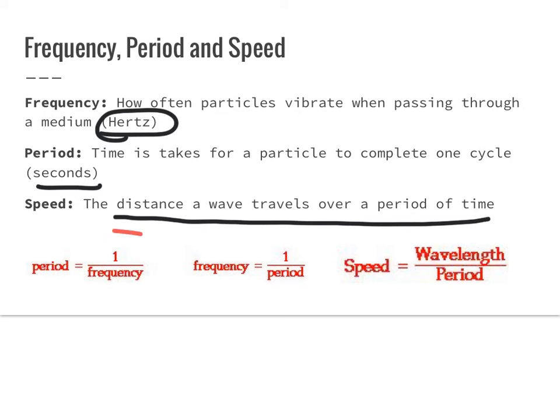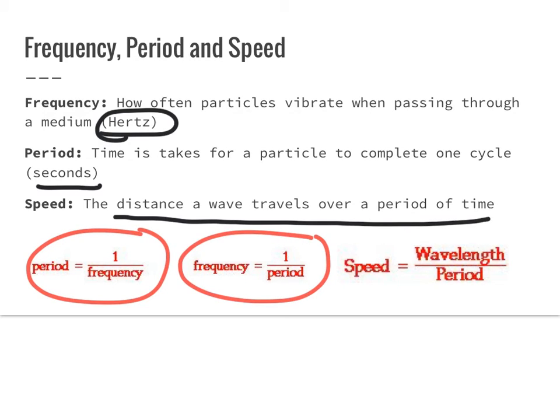What we're going to be focusing on are these three equations at the bottom. Okay? So period equals 1 over frequency, frequency equals 1 over period, and speed equals wavelength, which is distance, over the period, which is time.